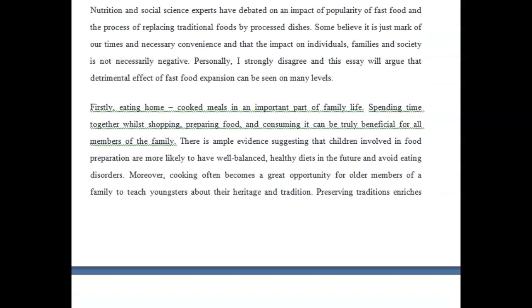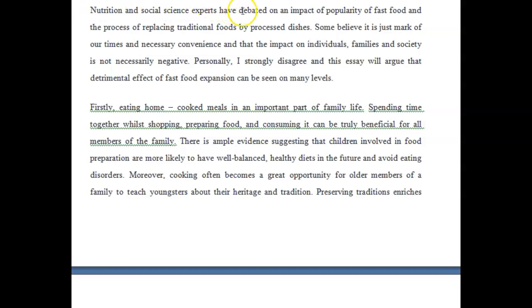Traditional food, fast food. Let's see. Nutrition and social science experts have debated the impact of the popularity of fast food and the process of replacing traditional foods by processed dishes. Okay, I don't know if it's the process or maybe just the replacement of traditional foods. Maybe this would have been better. So why don't we try to get rid of some of these extra words here that aren't really helping your message, and instead they're just kind of making it a little wordy. So we're aiming for clarity here.